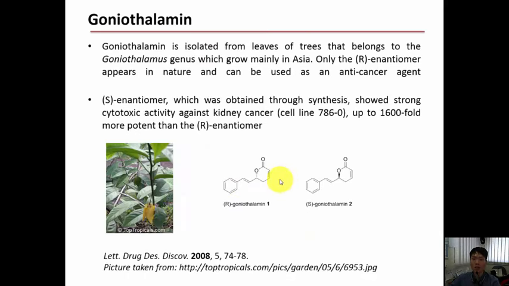Now, it is interesting to note that the R enantiomer is the only molecule to be isolated from nature. And it turns out that it is a phenomenal drug discovery because scientists made that S isomer in the lab and found that the mirror image one is so much more effective than the R one. And because of this great efficacy of this molecule against kidney cancer cells, there are numerous reports on the synthesis of both the R and the S isomer of Goniothalamin.